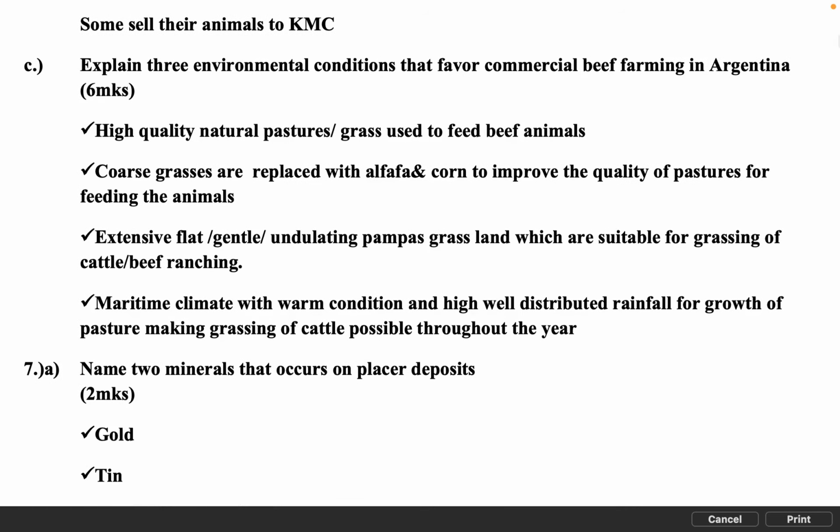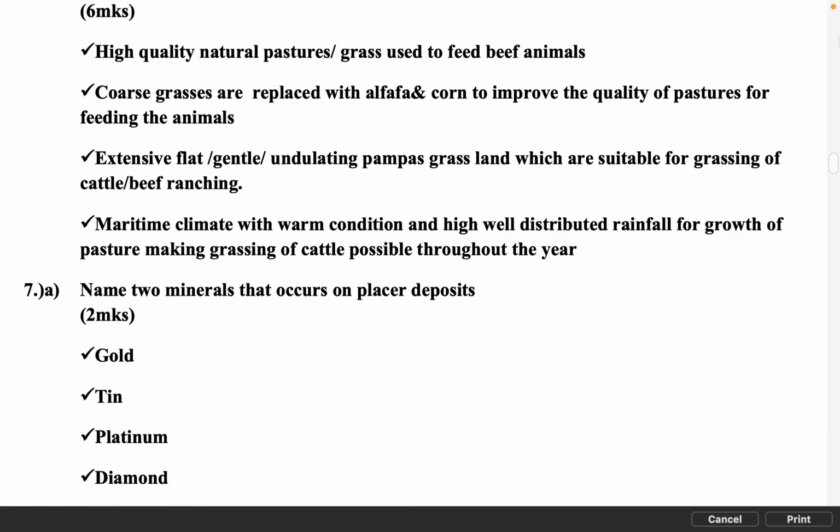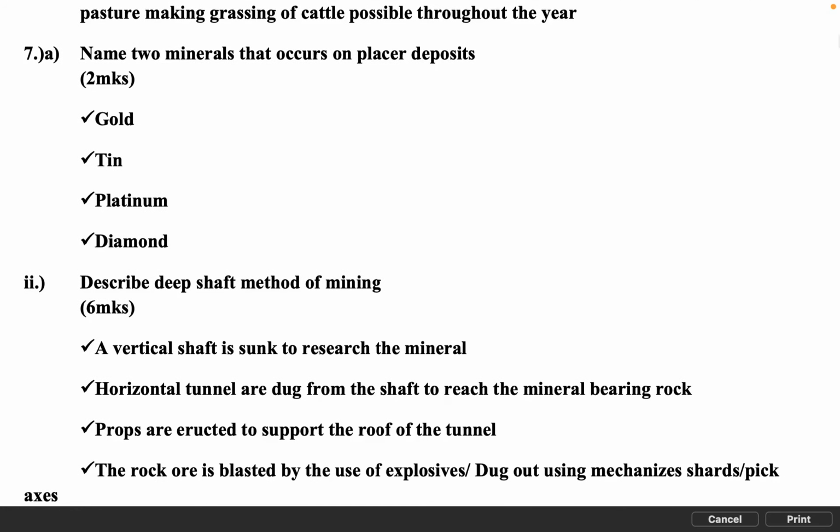c. Explain 3 environmental conditions that favor commercial beef farming in Argentina, 6 marks. High-quality natural pastures, grass used to feed beef animals. Coarse grasses are replaced with alfalfa and corn to improve the quality of pastures for feeding the animals. Extensive flat, gently undulating pampas grassland which is suitable for grazing of beef cattle ranching. Maritime climate with warm conditions and high well-distributed rainfall for growth of pasture, making grazing of cattle possible throughout the year.